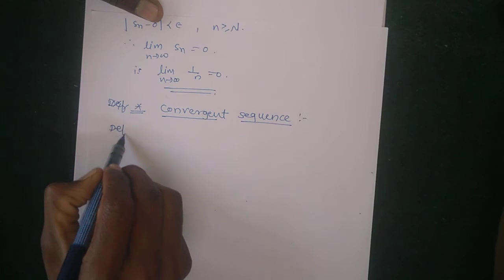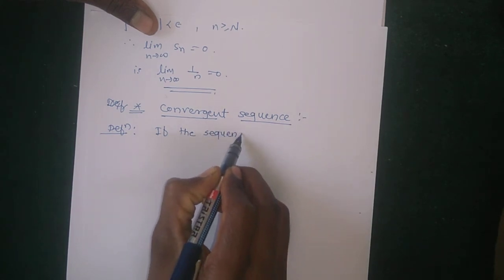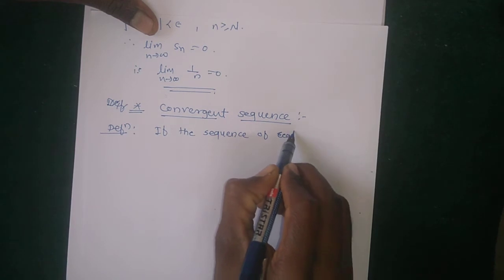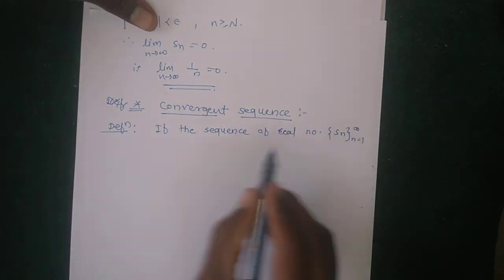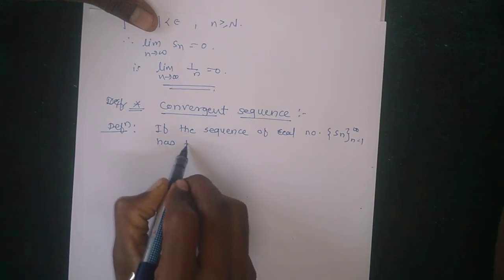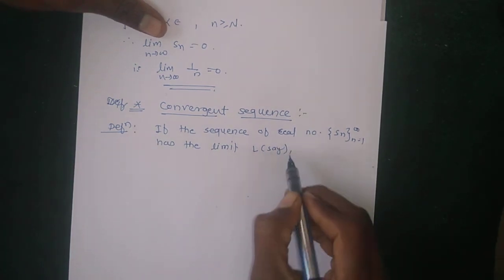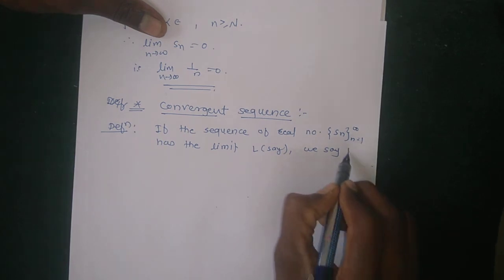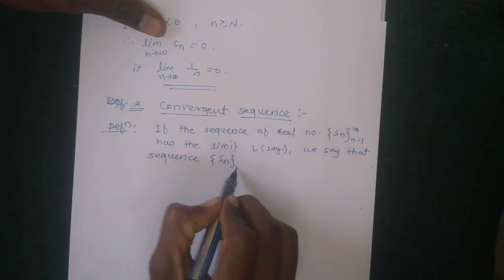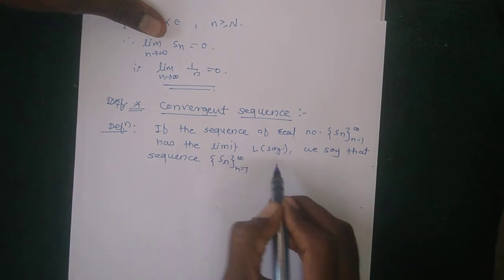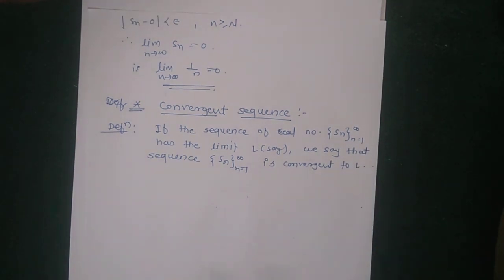So the definition of a convergent sequence: if the sequence of real numbers Sn, where n runs from 1 to infinity, has a limit, suppose L, then we say that the sequence Sn is convergent to L. This is a very simple definition.